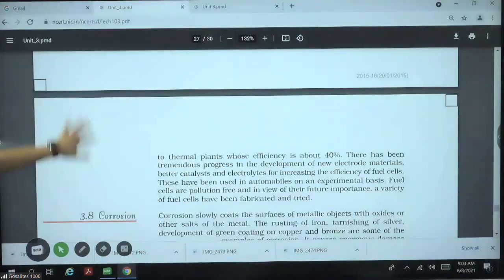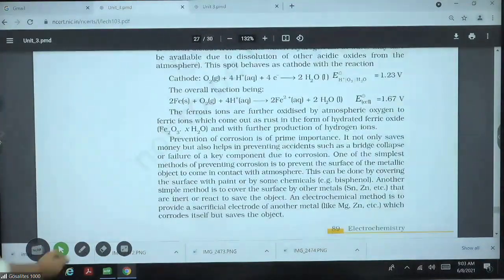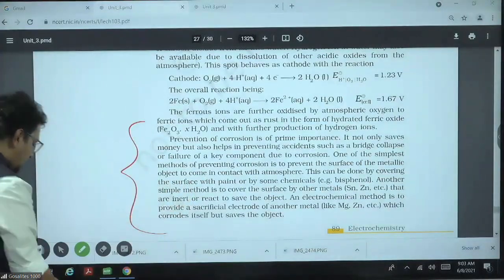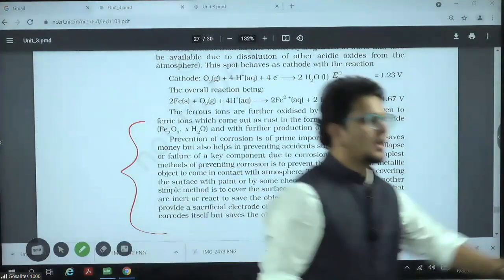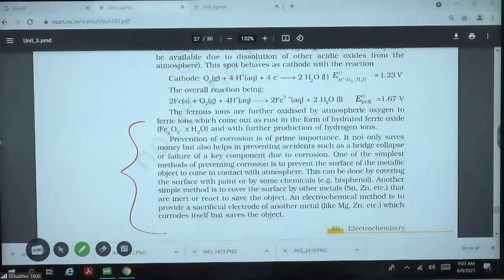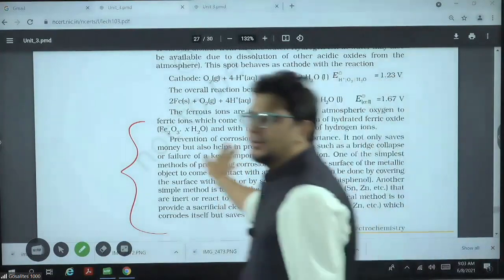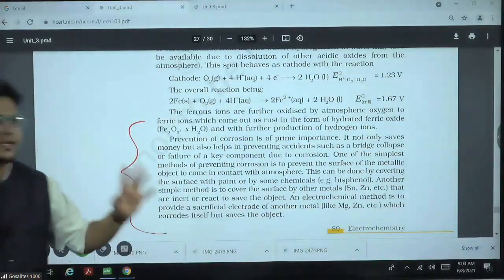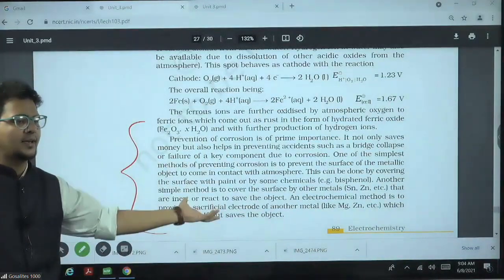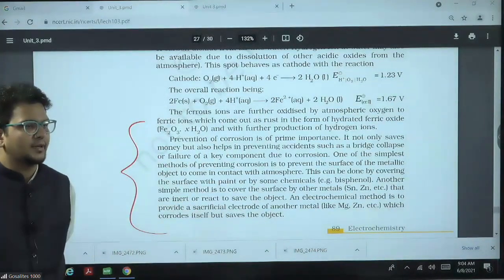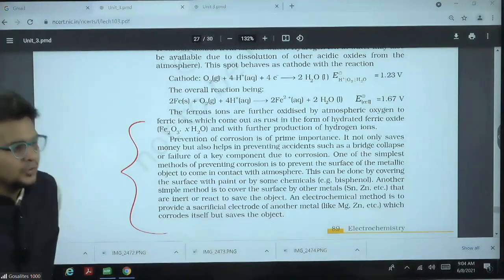In corrosion, what you will read? One important thing, this last paragraph in corrosion you will read. What you will find here: how to prevent corrosion, statement type of question, bisphenol coating, painting, galvanization, all these things are given in the last paragraph. Sacrificial electrode, all these are given in the last paragraph. Slides you will get in the group.